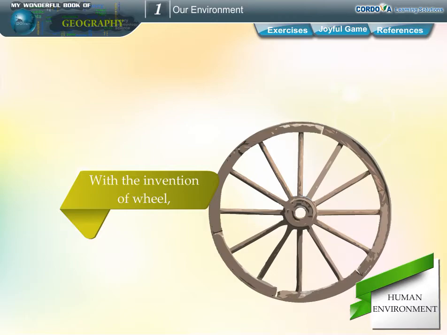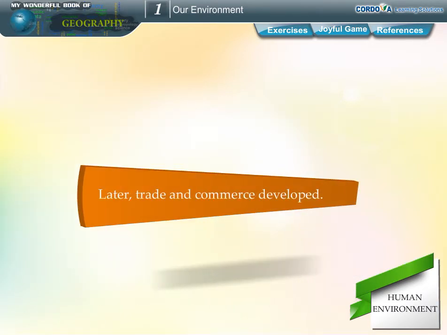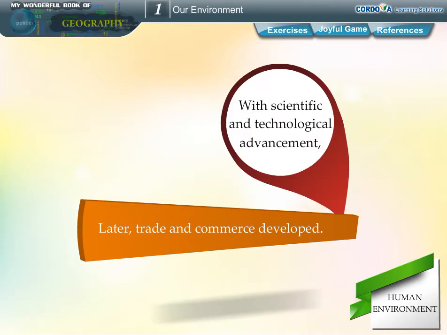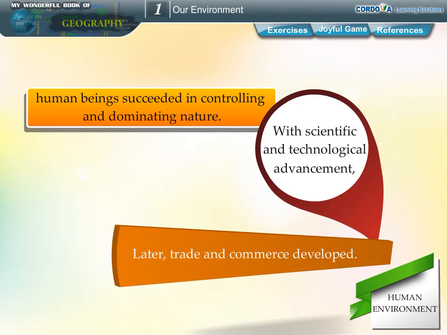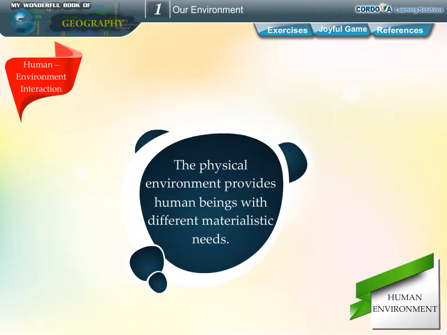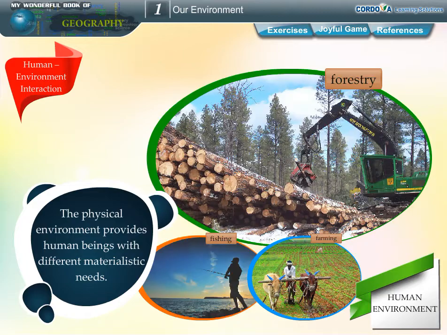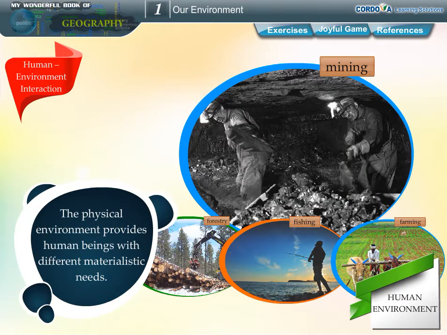With the invention of the wheel, transportation became easier and faster. Later, trade and commerce developed. With scientific and technological advancement, human beings succeeded in controlling and dominating nature. Human-environment interaction. The physical environment provides human beings with different materialistic needs. Activities like farming, fishing, forestry, and mining still require raw material without which no society can survive or progress.